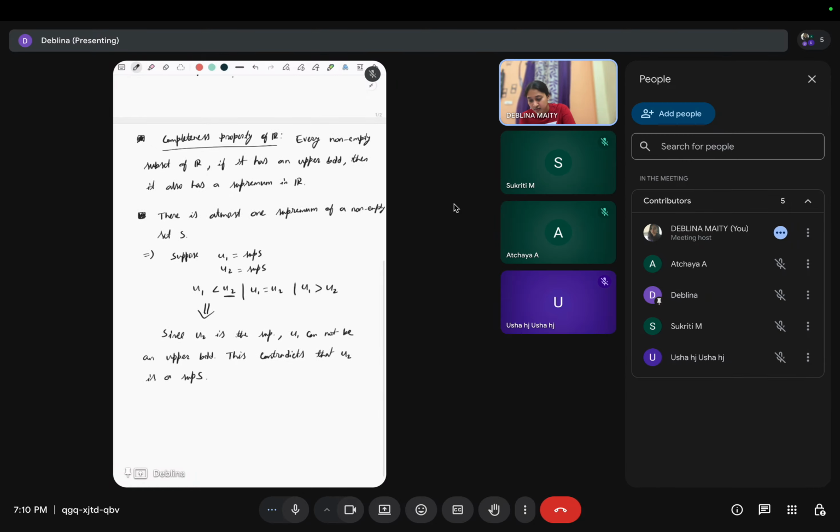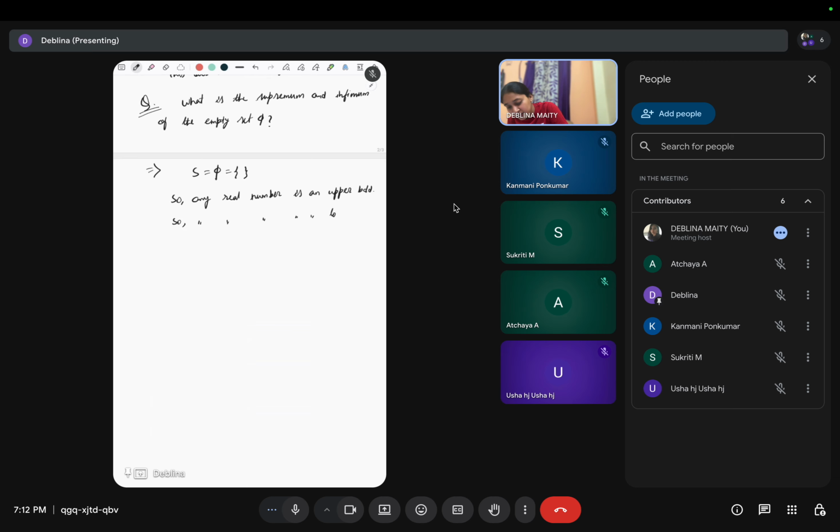So any real number is an upper bound, and same for infimum, any real number is a lower bound, right? So if any real number is an upper bound, then what is the lowest upper bound? That is minus infinity.